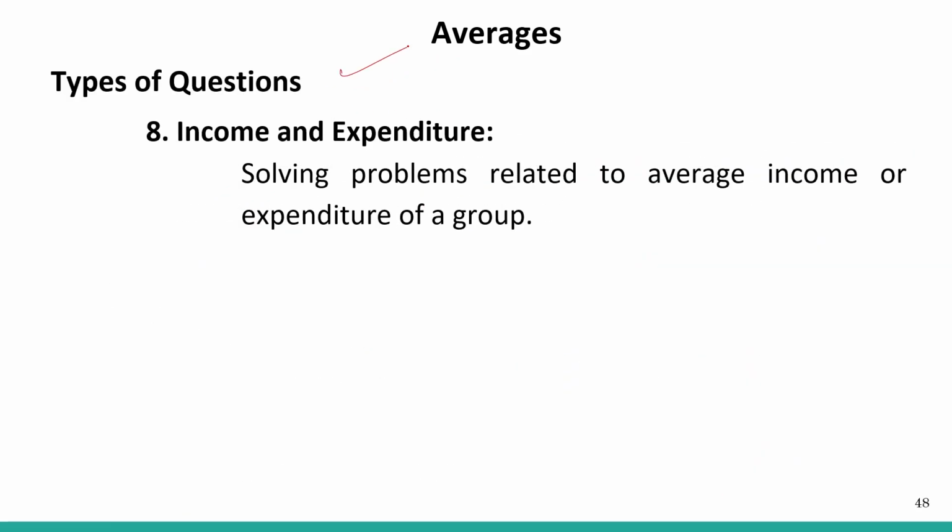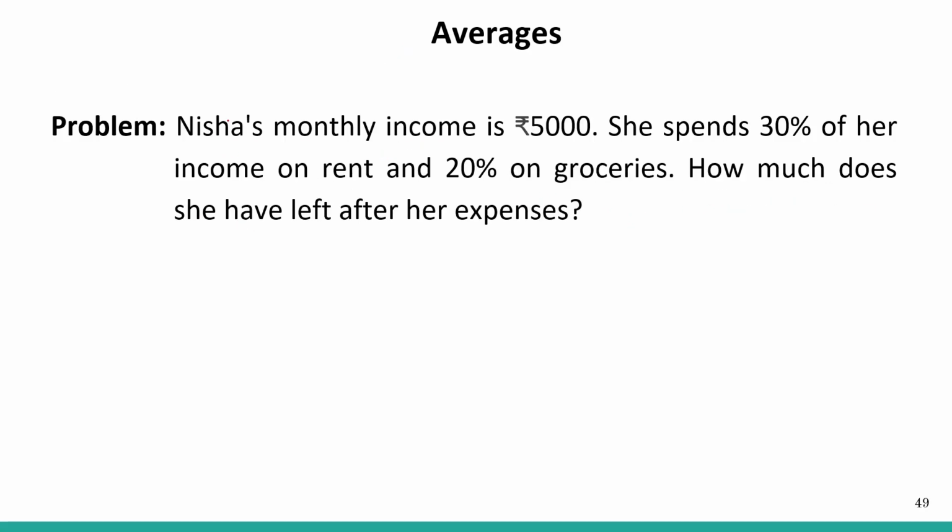So let's see the eighth kind of question, that is on income and expenditure. Solving the problems related to average income and expenditure of a group. Nisha's monthly income is 5,000. She spends 30% of her income on rent and 20% on groceries. How much does she have left after her expenses?